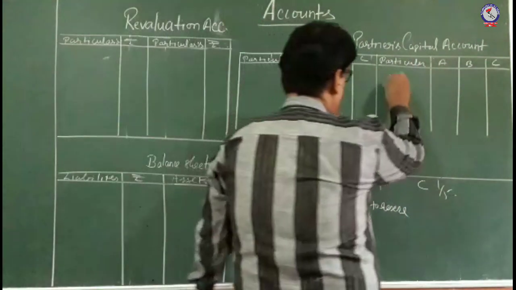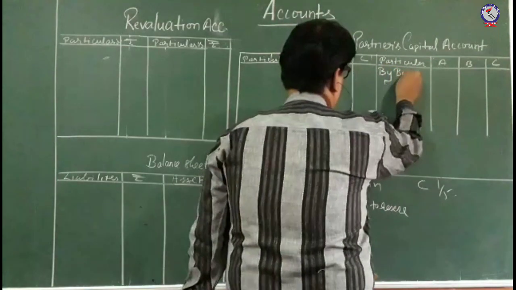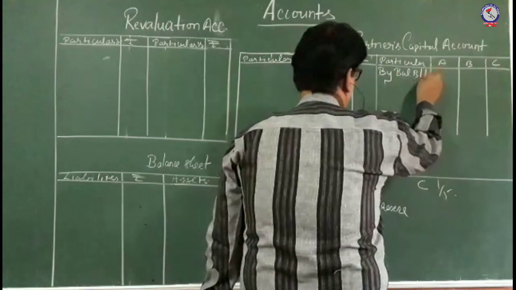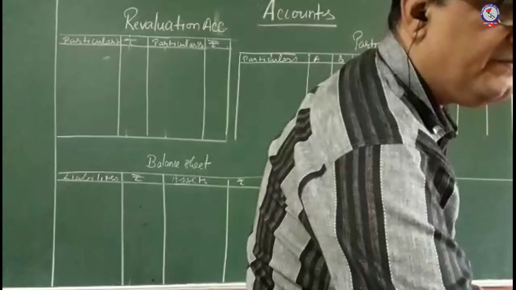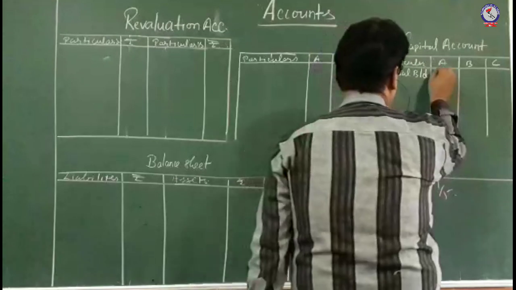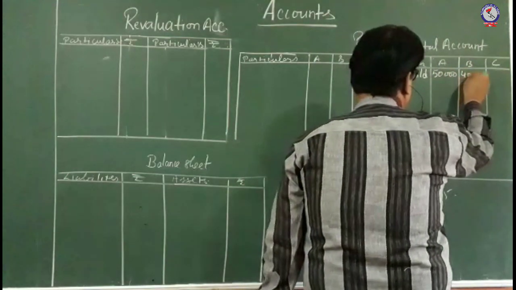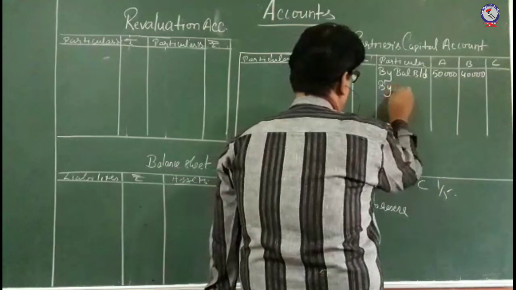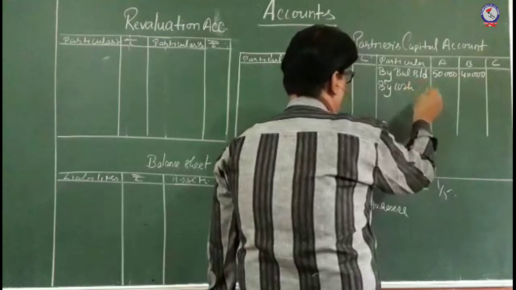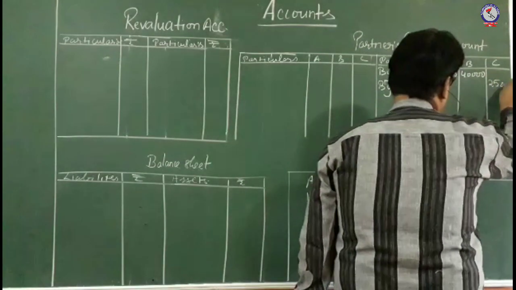But before that, we will first bring the capital of A and B. The capital of A and B is 50,000 and 40,000 respectively. Then C is bringing the capital, so by cash account, C is supposed to bring 25,000 rupees.